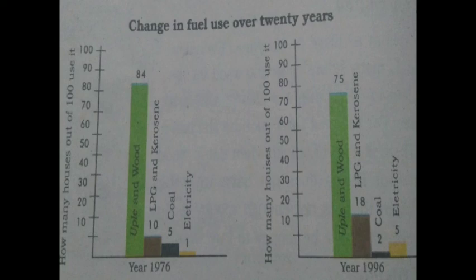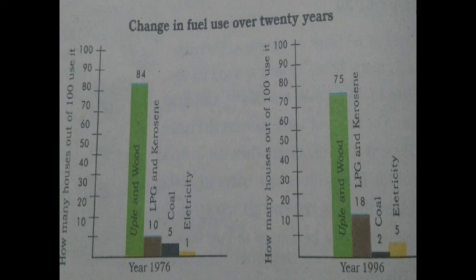It shows that the use of cow dung cakes and wood in 1976 was about 84 houses, but in 1996 it decreased to about 75. There was also a decrease in the use of coal.